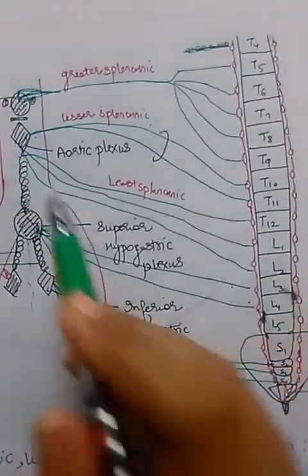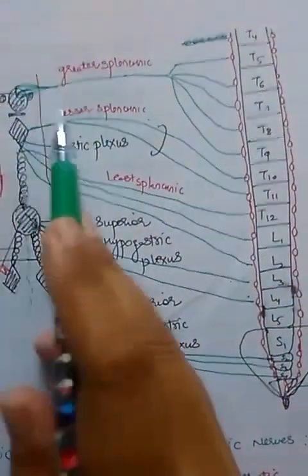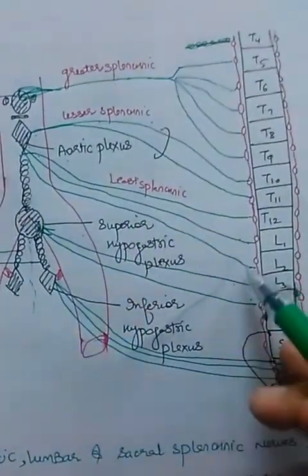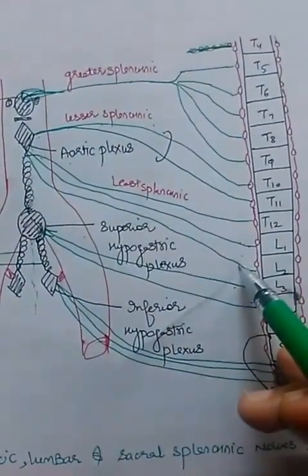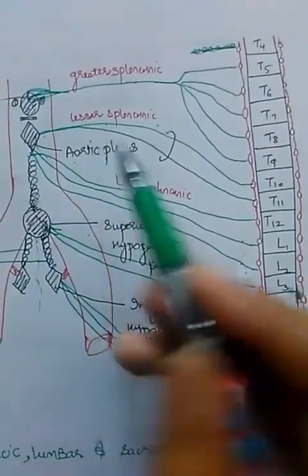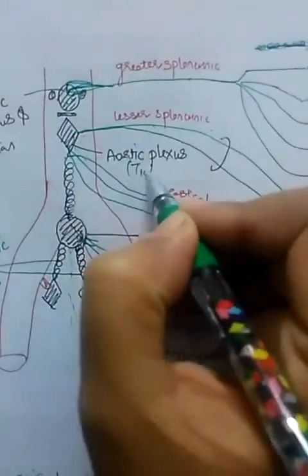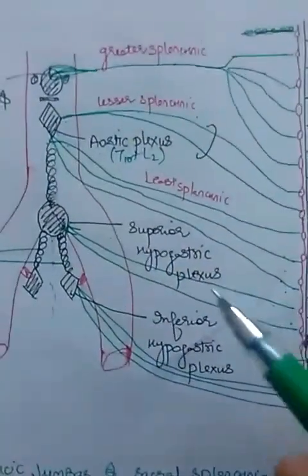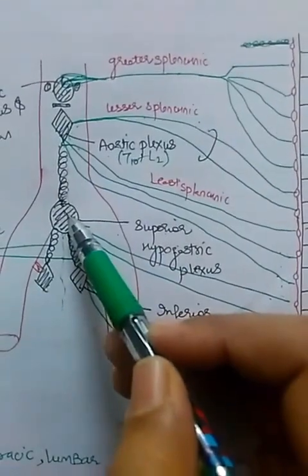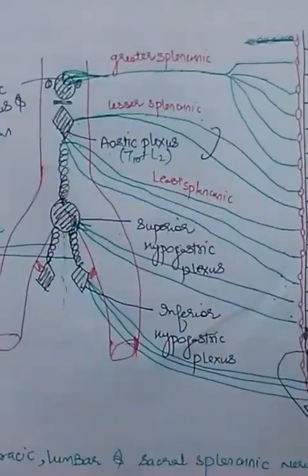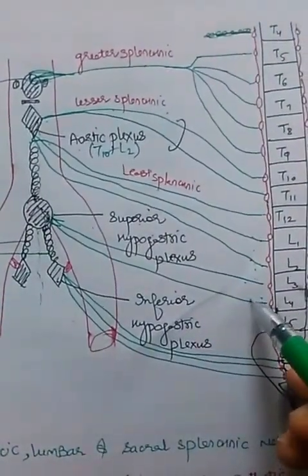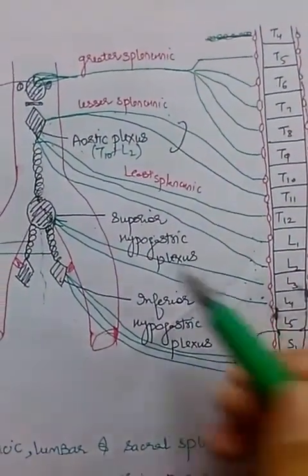One thing I forgot: this aortic plexus receives lesser splanchnic, least splanchnic, as well as L1 and L2. So you can say the aortic plexus is receiving fibers from T10 to L2, and this superior hypogastric plexus is a continuation of the aortic plexus. Along with that, it receives sympathetic fibers from L3 and L4.